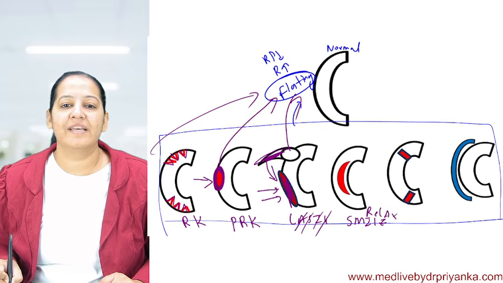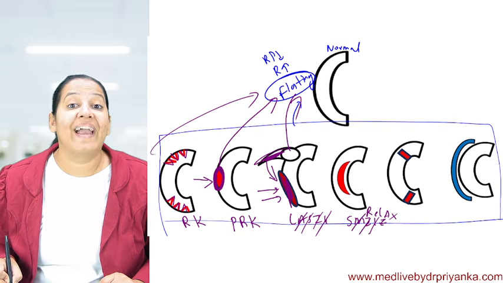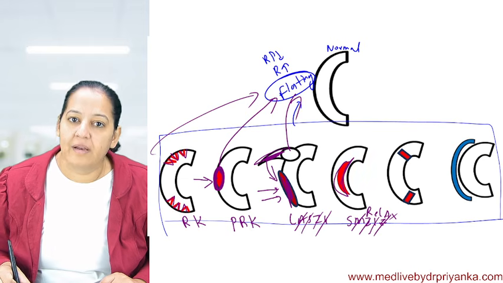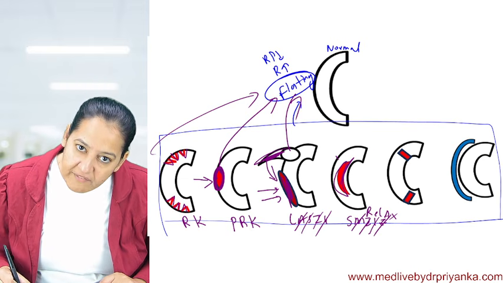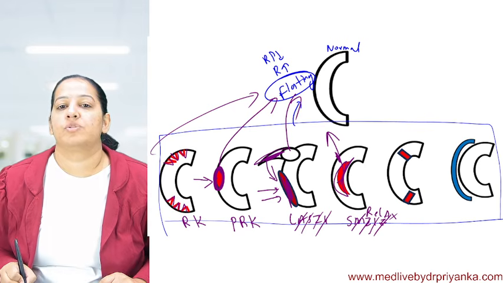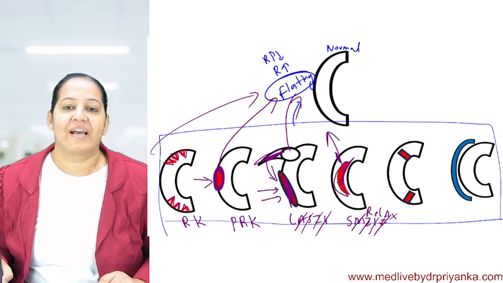You know the full form. SMILE: small incision lenticular extraction. So first we are making a lenticular tunnel, and then we are giving a small incision over here, from which we are extracting this tissue. So here this portion of the cornea is removed, it's extracted. So that is ReLEx or SMILE.